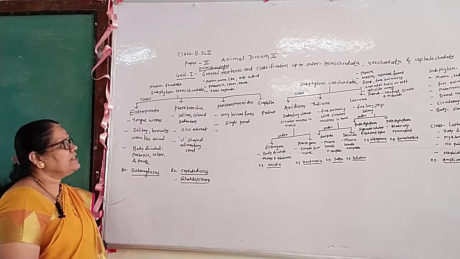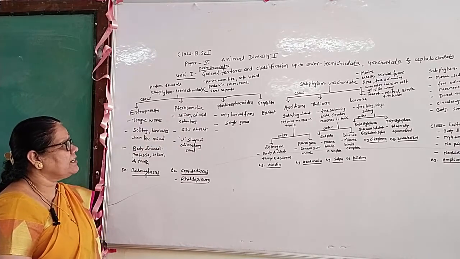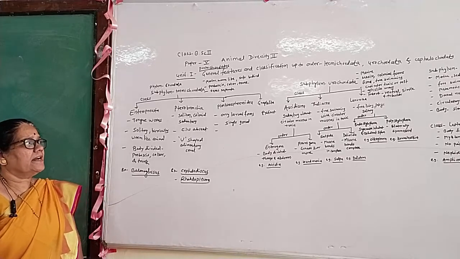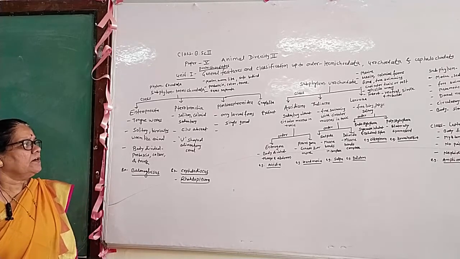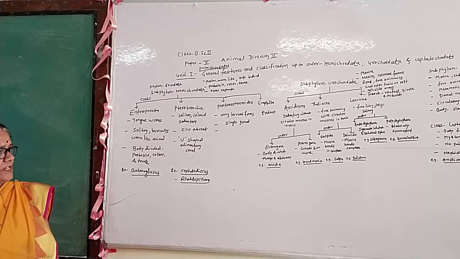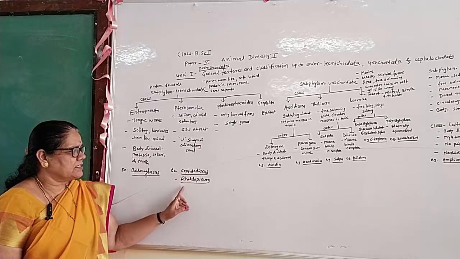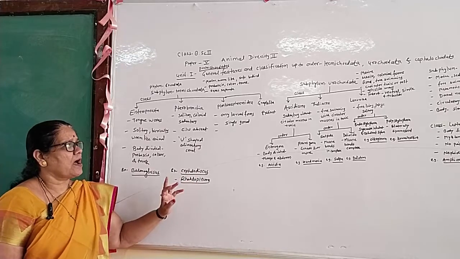Second class is the Pterobranchia. General features of the Pterobranchia: it is solitary, colonial, sedentary. Next character: gills are absent. The alimentary canal is U-shaped. Examples of the Pterobranchia: Cephalodiscus and Rhabdopleura.